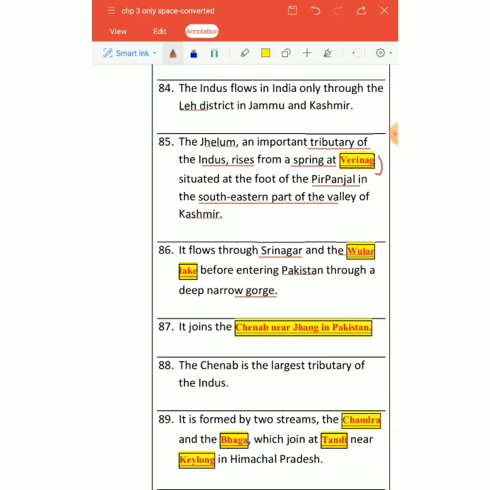Now we'll take another tributary of Indus, that is basically Chenab. So we'll take Chenab. Chenab, we already know, is the largest tributary of Indus. So basically, a short answer question can be asked: name the largest tributary of Indus, and definitely your answer will be Chenab.